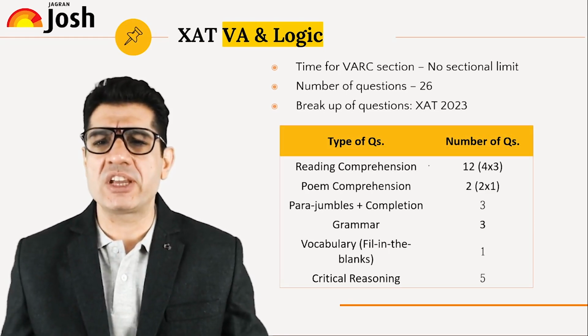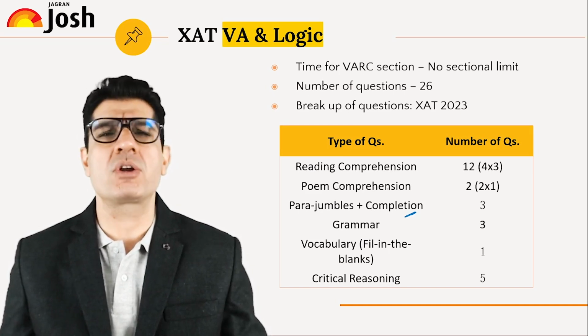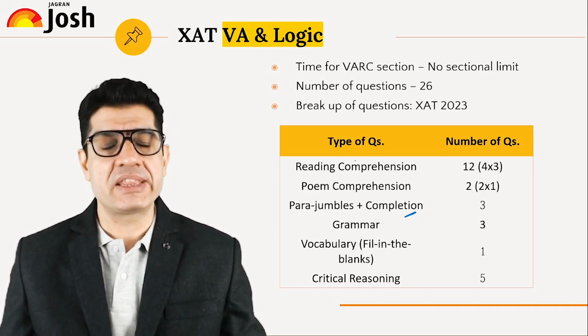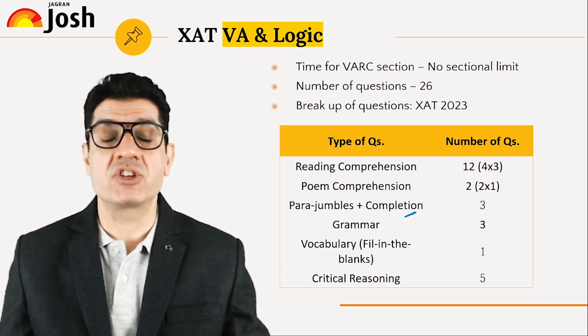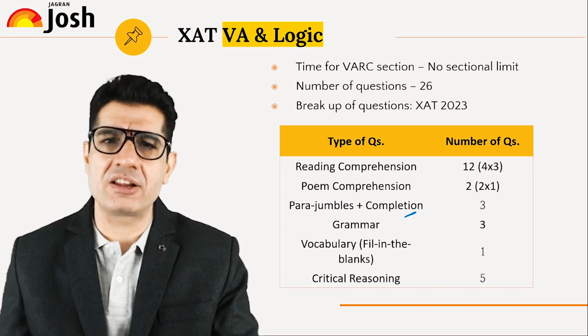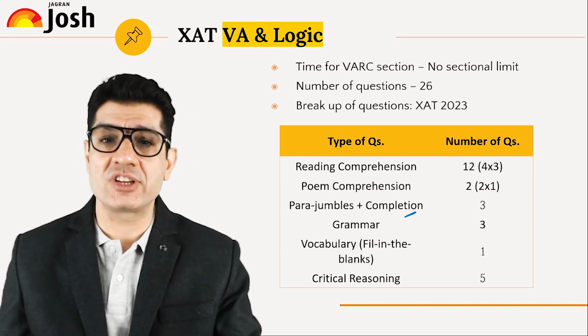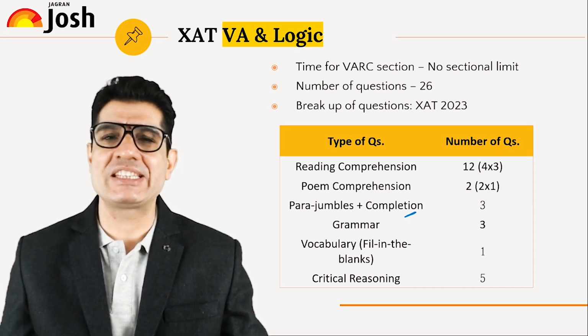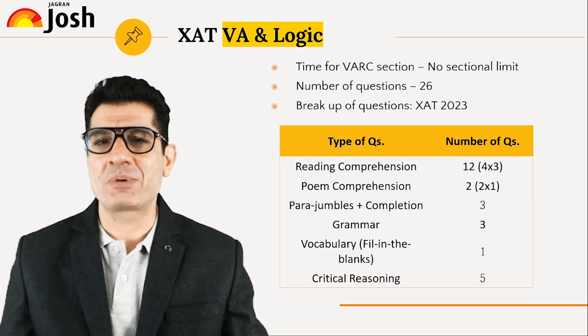More on these later, but if you simply look at 23, you'd see more or less the same areas with a teeny weeny change. We had a para completion, more of a conventional variety of para completion. The only other change is the marks or the number of questions that are allocated, and they are right here on your screen. So let us go ahead and talk about each one of these areas one by one and see how you can start your preparation.